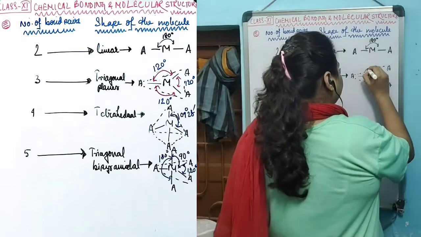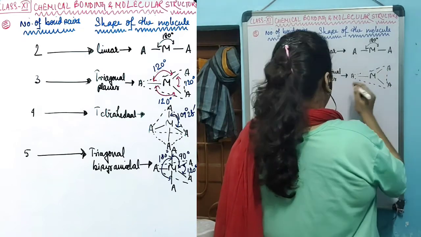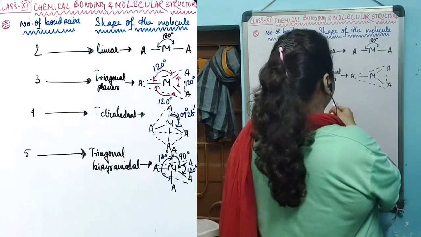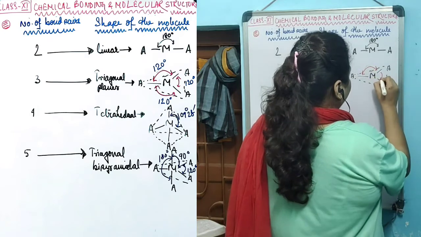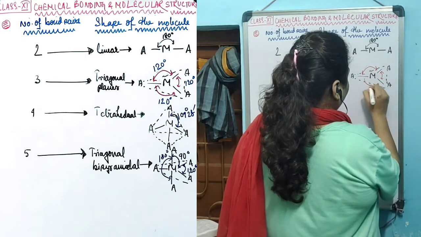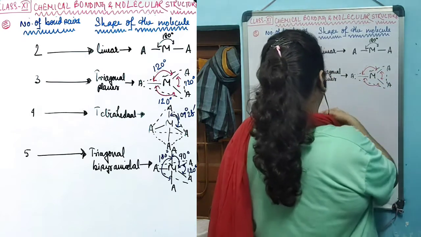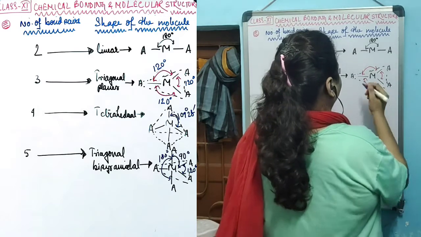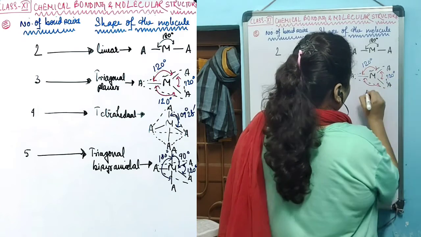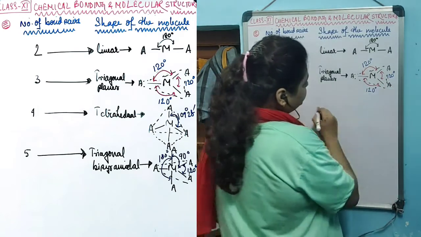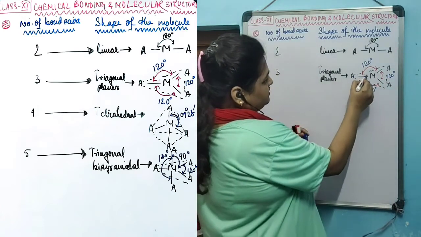The angle between each atom is the same, and that is 120 degrees.